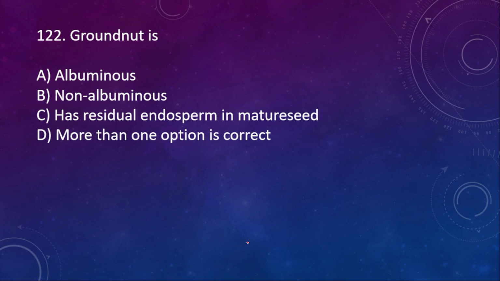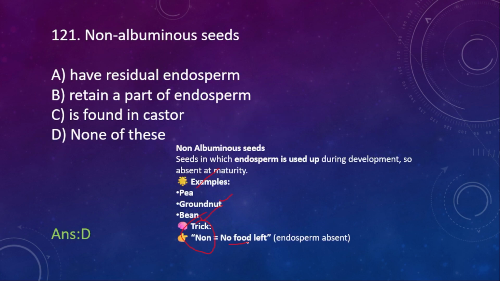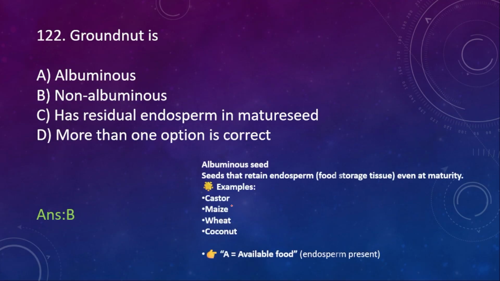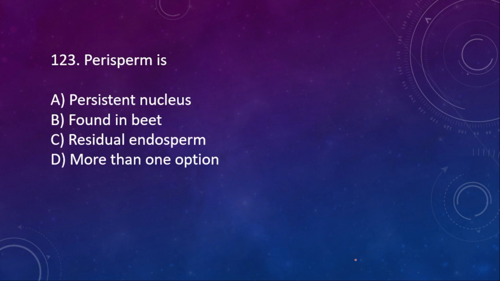122. Groundnut is, just now I gave the example, isn't it? Groundnut. So you will answer this question. I think the right option is option B. Albuminous seeds: castor, maize, wheat and coconut. How to remember? A. Albuminous's first alphabet is A, right? Here what happens? Food is available. So here endosperm is present, there endosperm is absent.